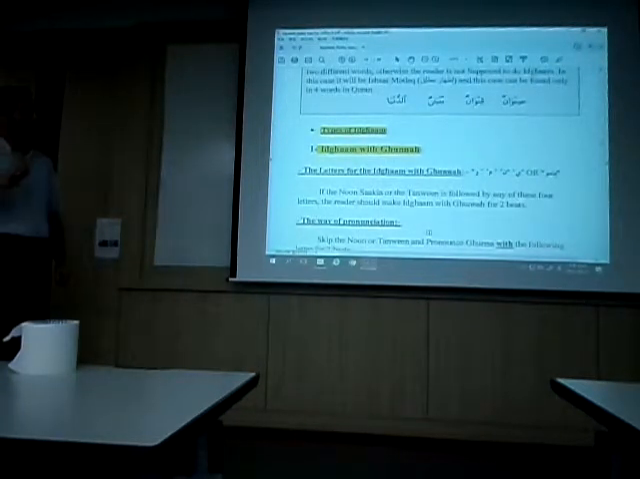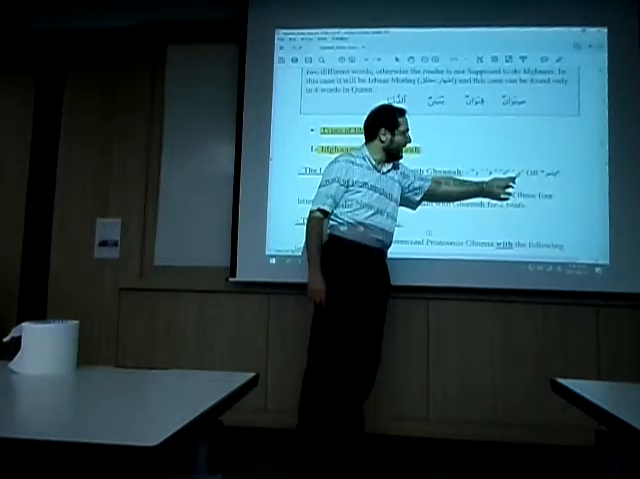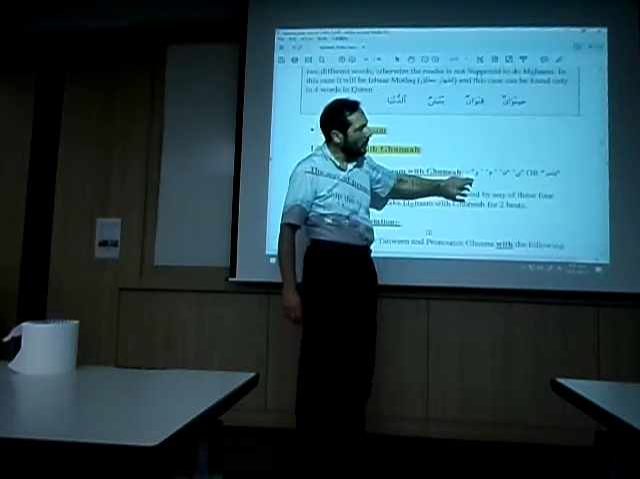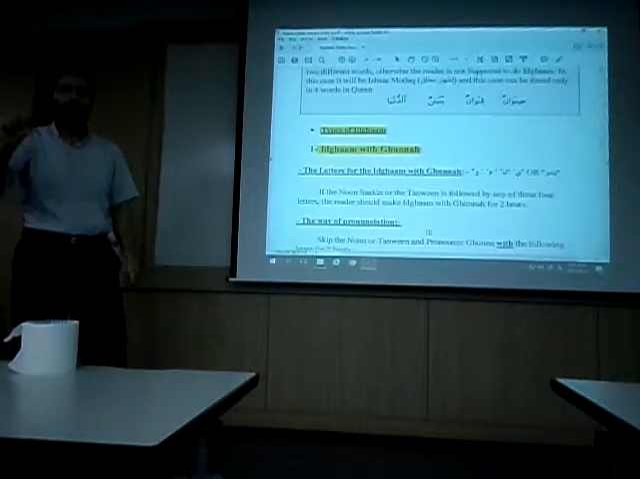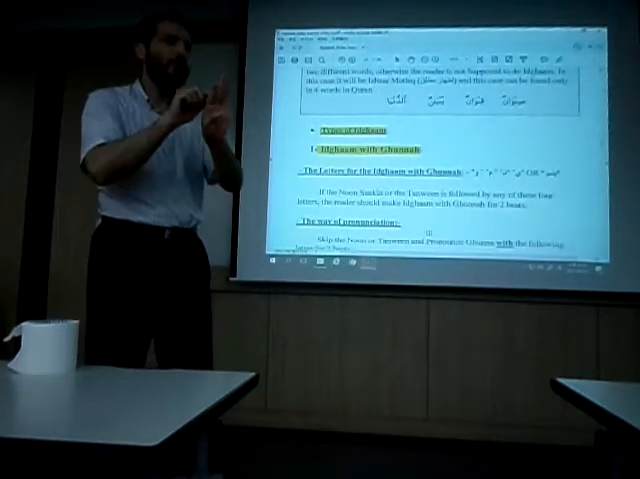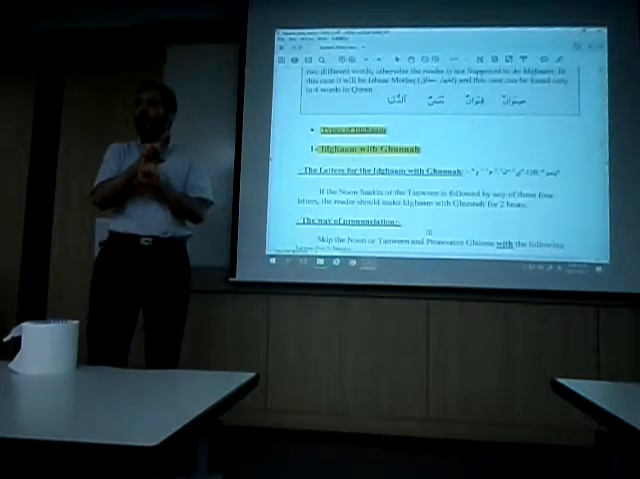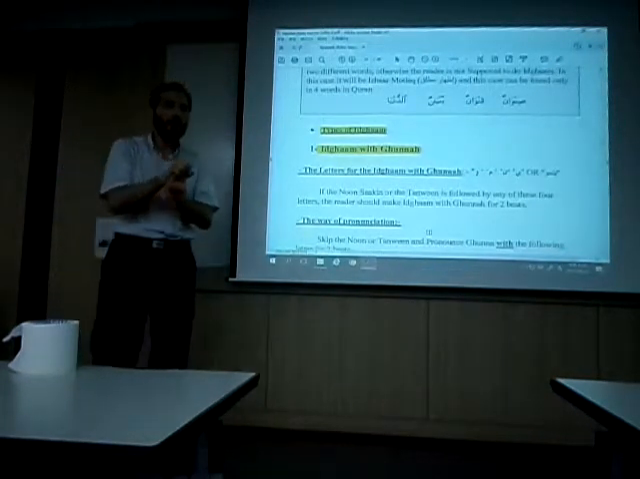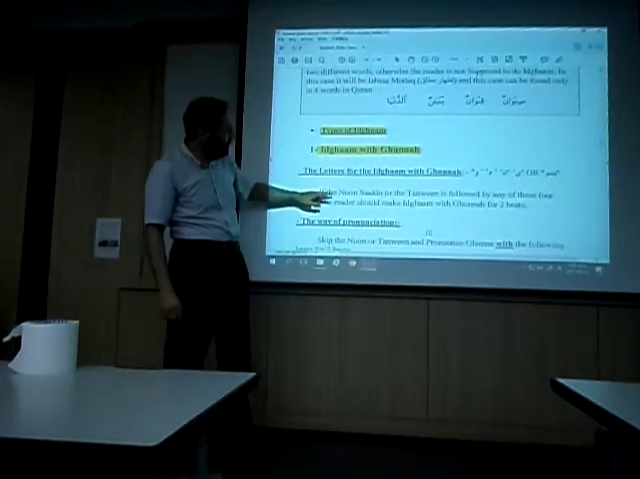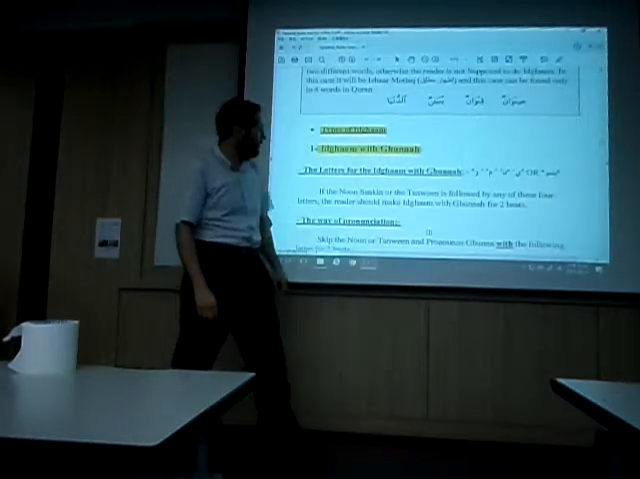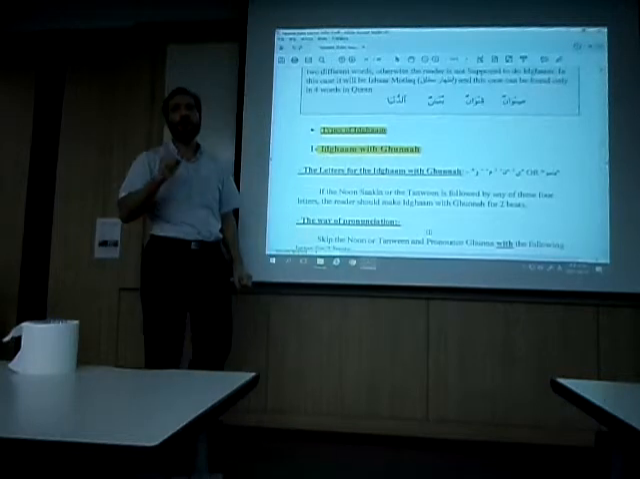The letters for idgham with ghunna are ya, nun, mim, waw. When the nun sakina or tanween is followed by one of these 4 letters, then there should be idgham with ghunna. The reader should make the idgham with ghunna for 2 beats.